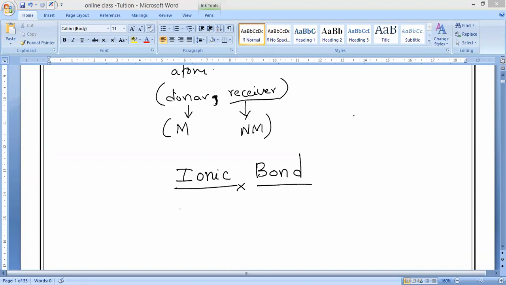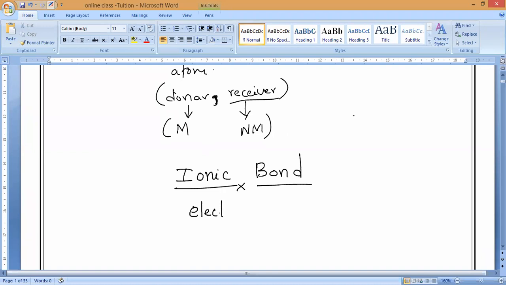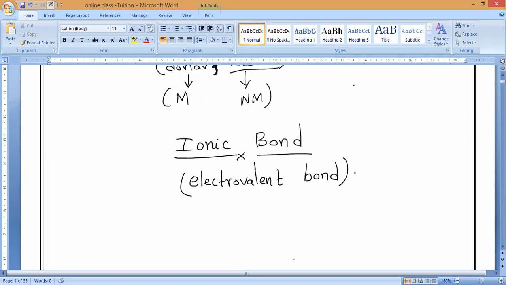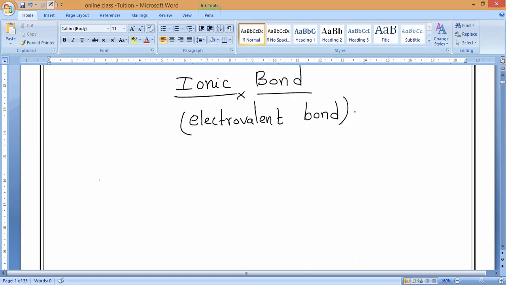Ionic bonds we can also call electrovalent bonds. Please kindly remember that. Ionic bonds are also called electrovalent bonds. So all of you keep the heading ionic bond. What do we mean by ionic bond: by sharing electrons or by transferring electrons? Transferring electrons. All of you should remember that. That is what an ionic bond is. Please all of you write.